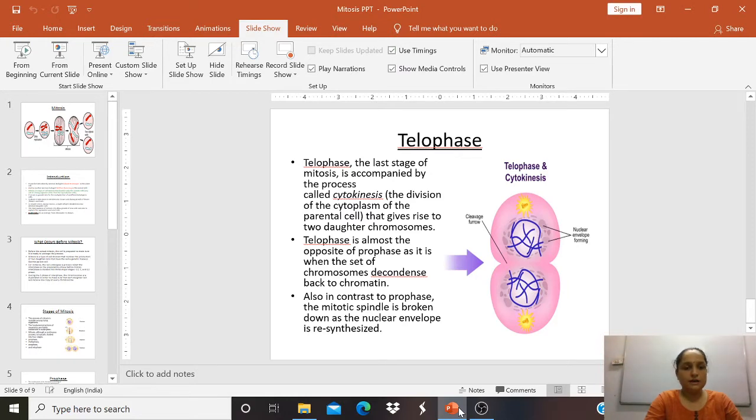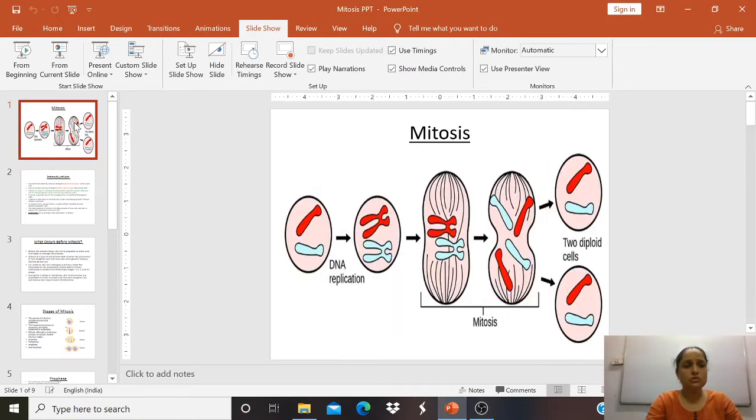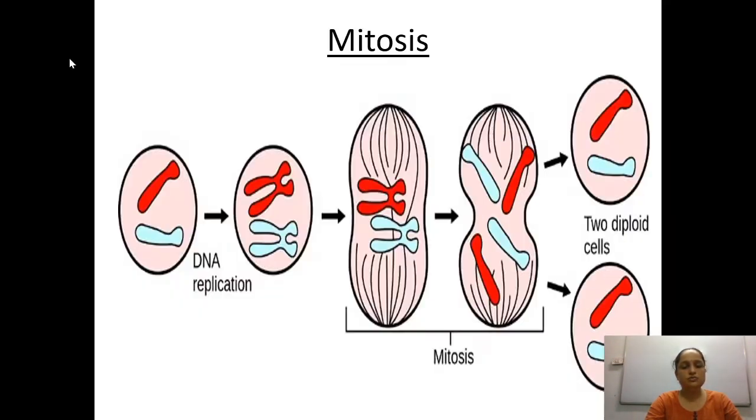Hello everyone. Today we are going to start with our new topic, that is mitosis. Mitosis is the process in which there is a formation of two daughter cells, and in this process you will be able to see that the daughter cells produced will be identical to the mother cell, meaning their genetic makeup will be the same.